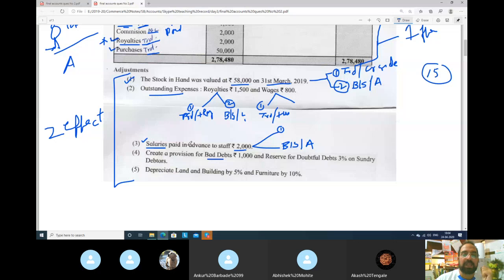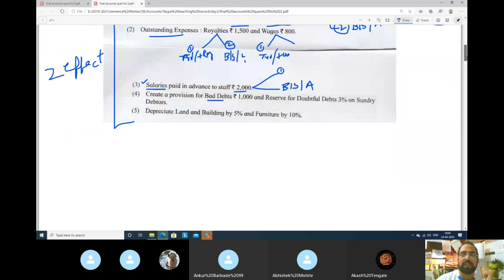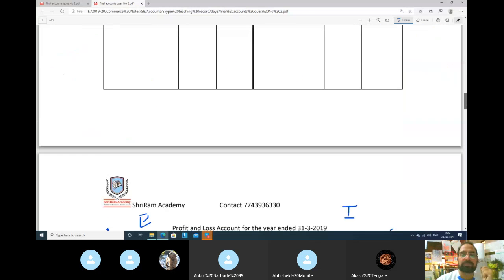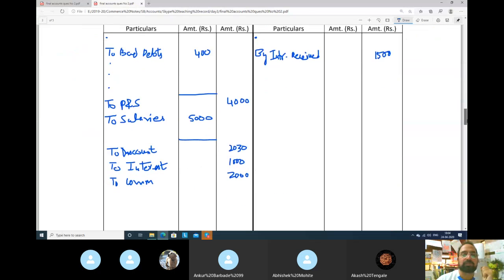See, salary is paid in advance 2000 rupees. Where is salary? Salary will be in profit and loss account. Salaries you have paid 5000 rupees total, but out of this 5000 you have paid 2000 in advance itself. So advance means prepaid.